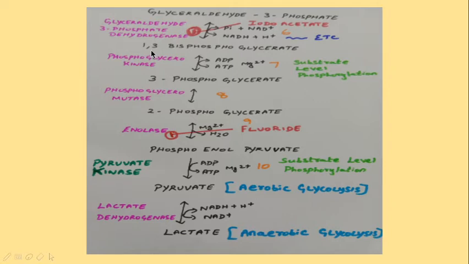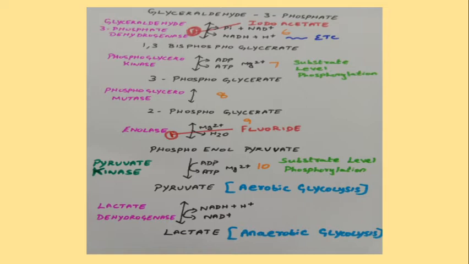So this is the first energy conserving reaction of glycolysis. This NADH plus H+ will enter into the electron transport chain to produce ATP. It will produce 2.5 molecules of ATP, so approximately you can consider it as 3 ATP.